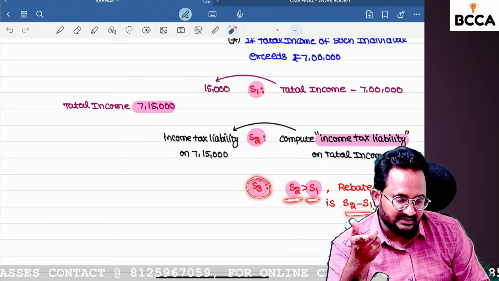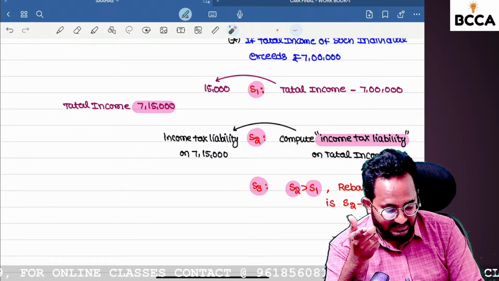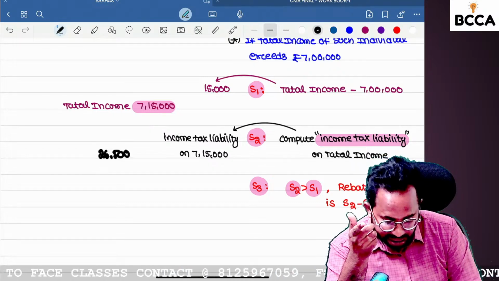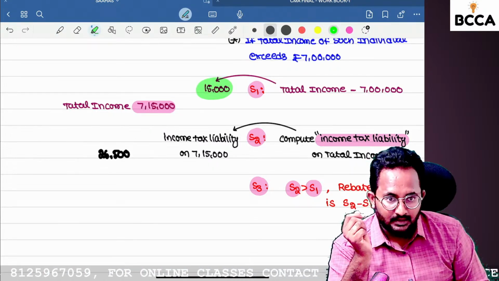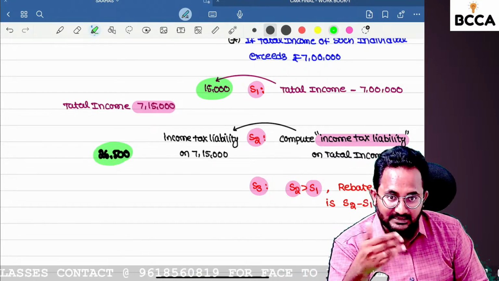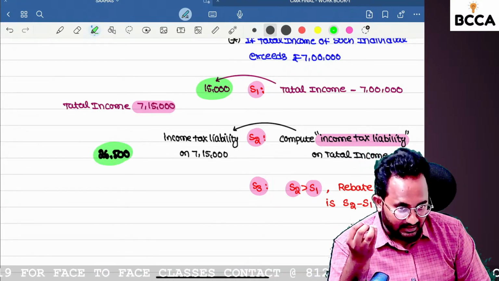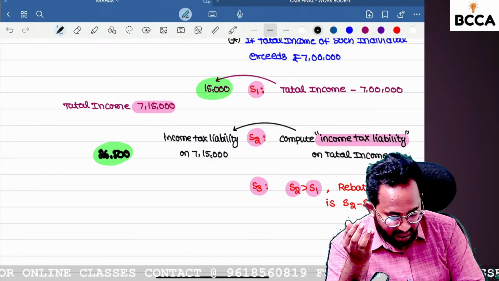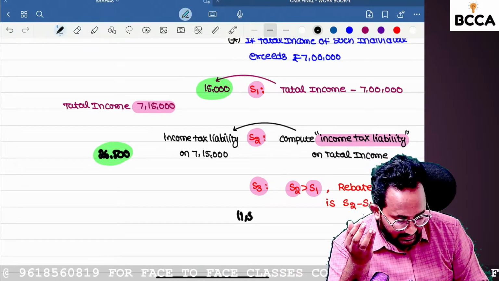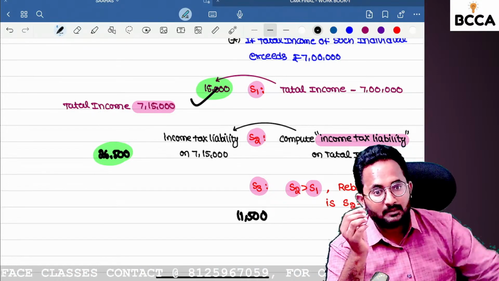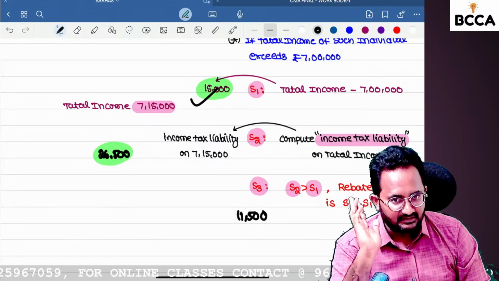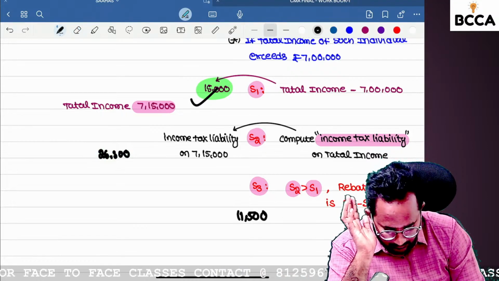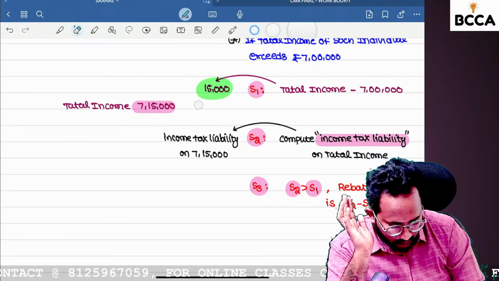The logic behind this is simple: you are earning additional income of only 15,000, but you would have to pay tax of nearly 26,500. That is illogical. So that's why we give the difference between these two as rebate. Can you tell me the difference? 11,500 as rebate. Ultimately, you have to pay tax of 15,000 only plus education cess. So these 3 steps are useful for computing the rebate.